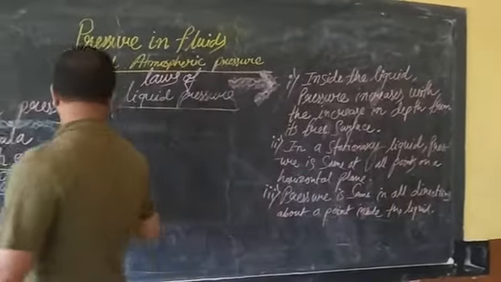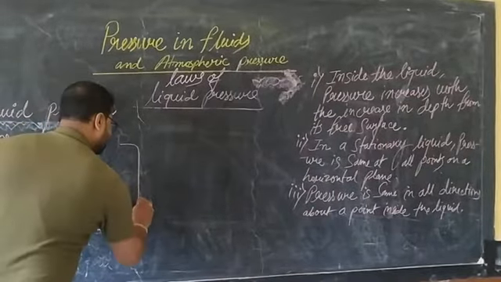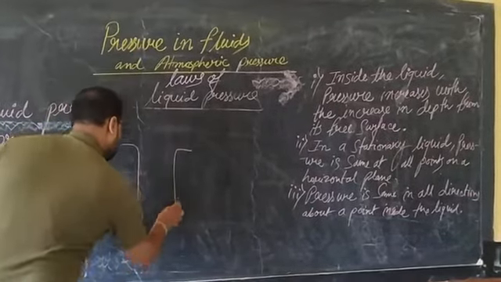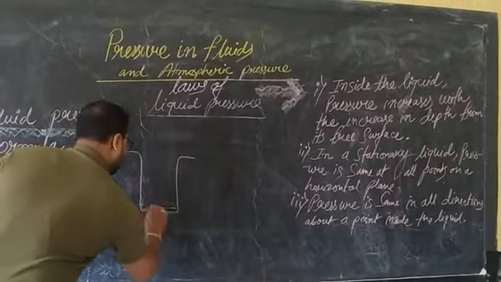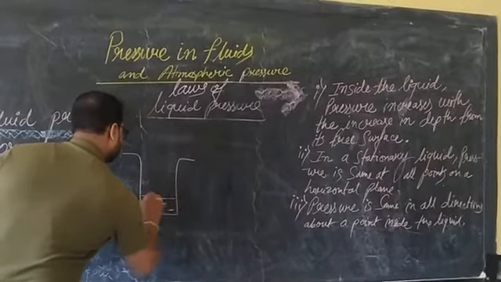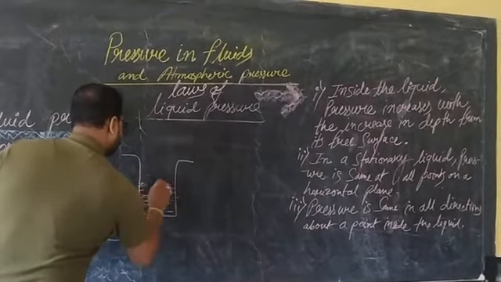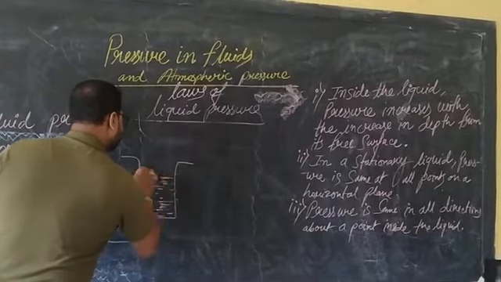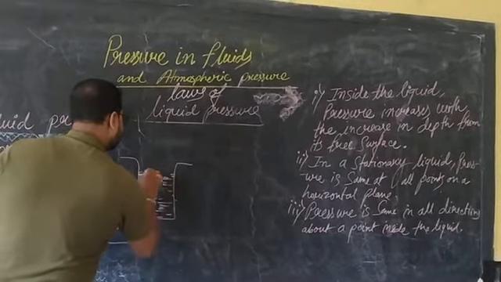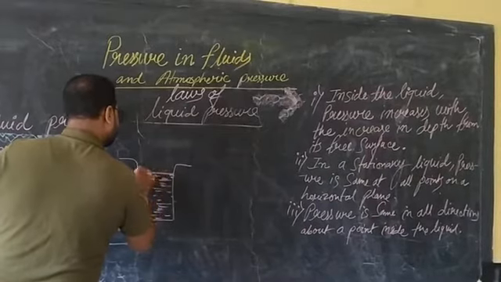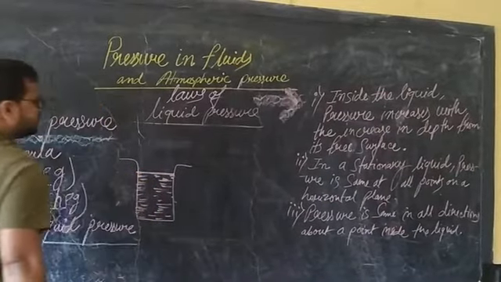Suppose we take 2 containers and we fill them with liquid. What is a free surface? I have told you, it is the topmost surface, from the brim. This is the surface of the liquid, which is called a free surface.